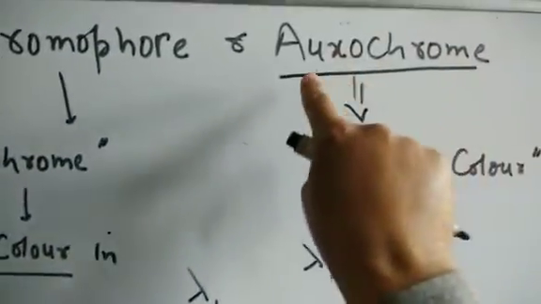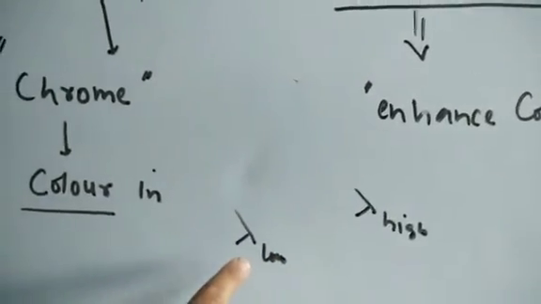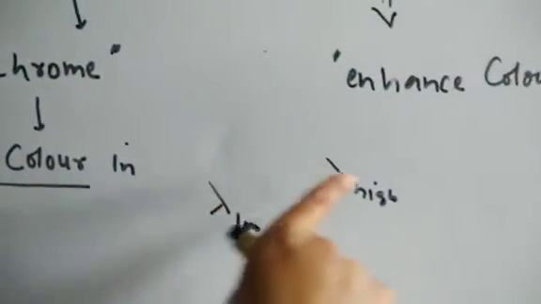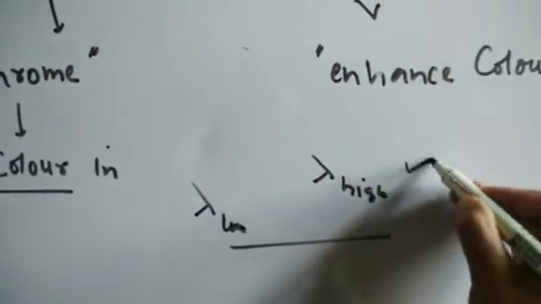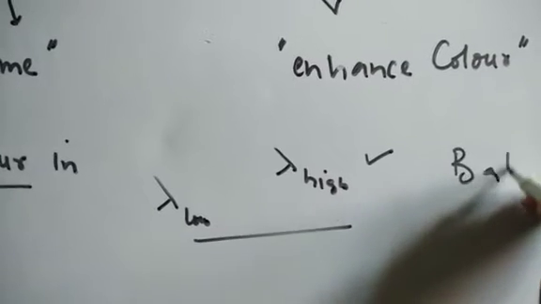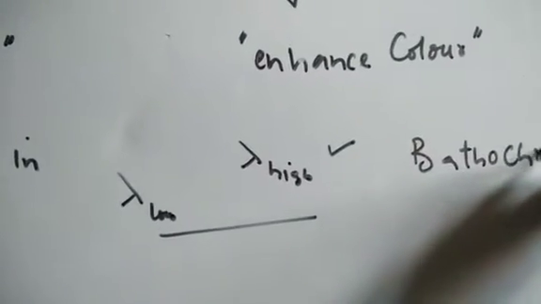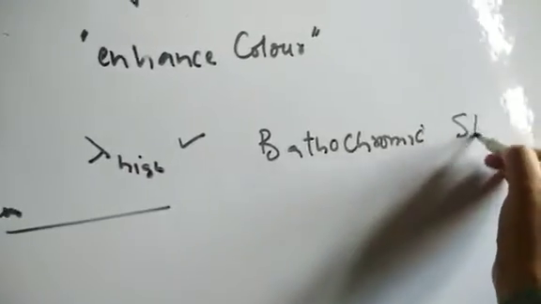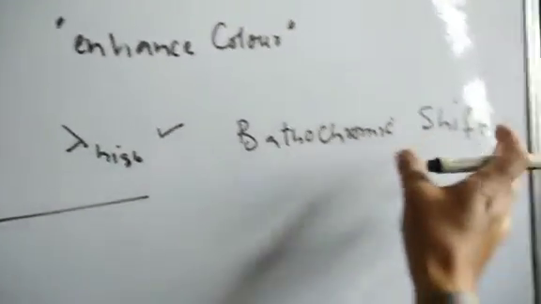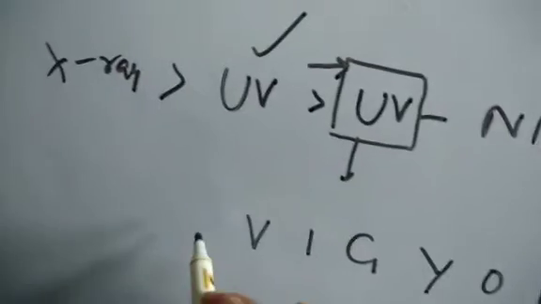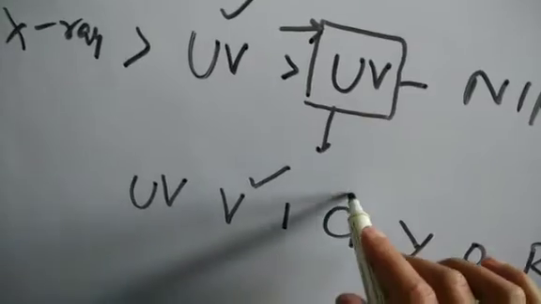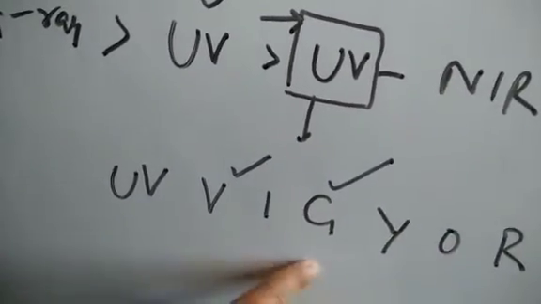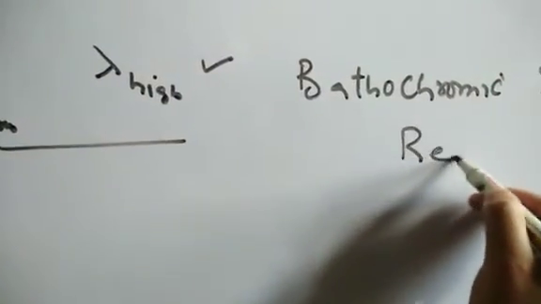So this is the role auxochromes play. They enhance the color. They shift the wavelength from the lower to the higher side. This shifting of wavelength from lower to higher because of the auxochromes is called the bathochromic shift. There we have a topic, we'll discuss that separately. But since the question has come up here, for example, initially it absorbs in the ultraviolet, now it absorbs in violet, or towards green. Now it is going towards the higher wavelengths. On the higher side we have red color, so it's also called a red shift.